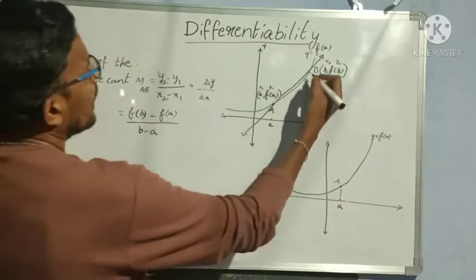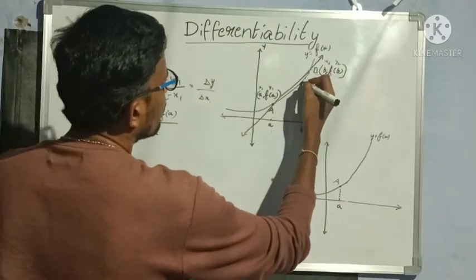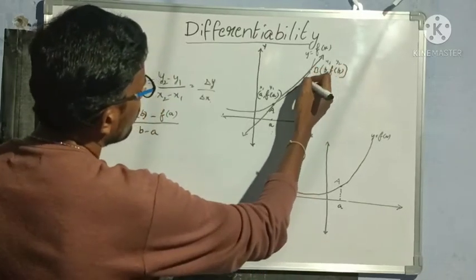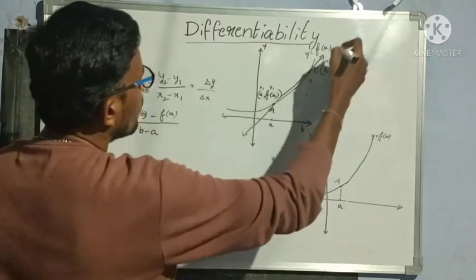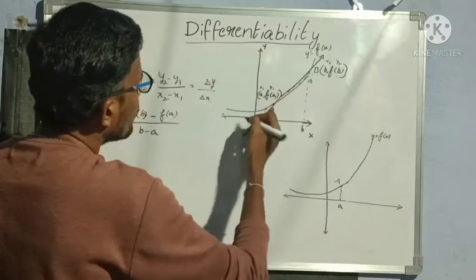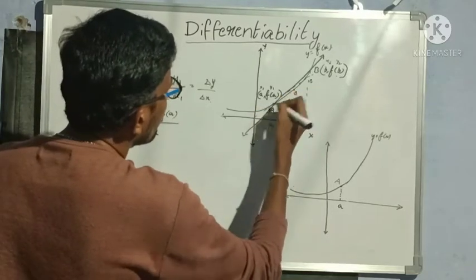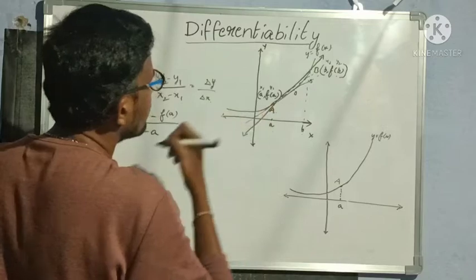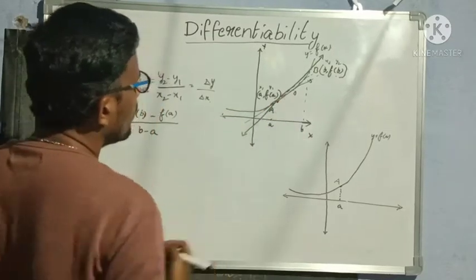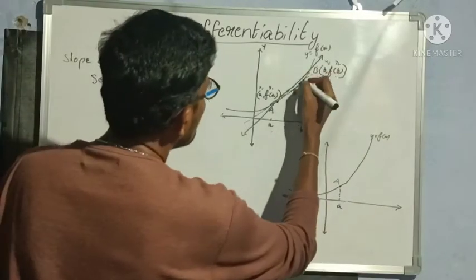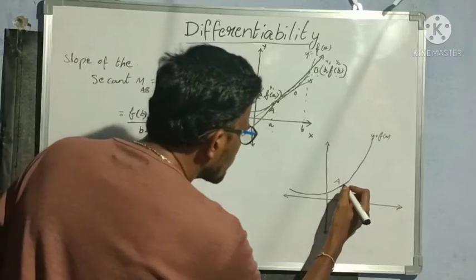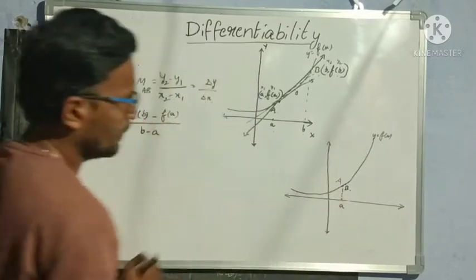Now if I change the position of B from that point onwards, suppose I take the point B here, then the line will change like this. If I change it to somewhat more distant, then again the line will change like this, so that there will be a very negligible distance. Suppose I have changed the position of B from here by a very negligible distance, so that it forms a tangent here.